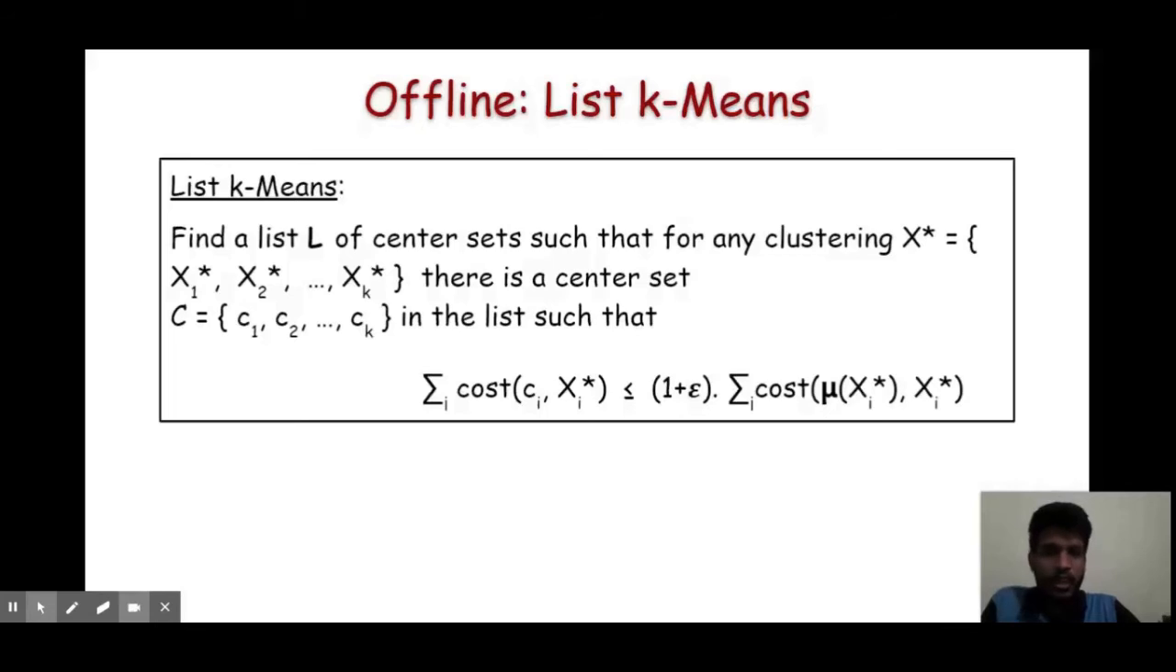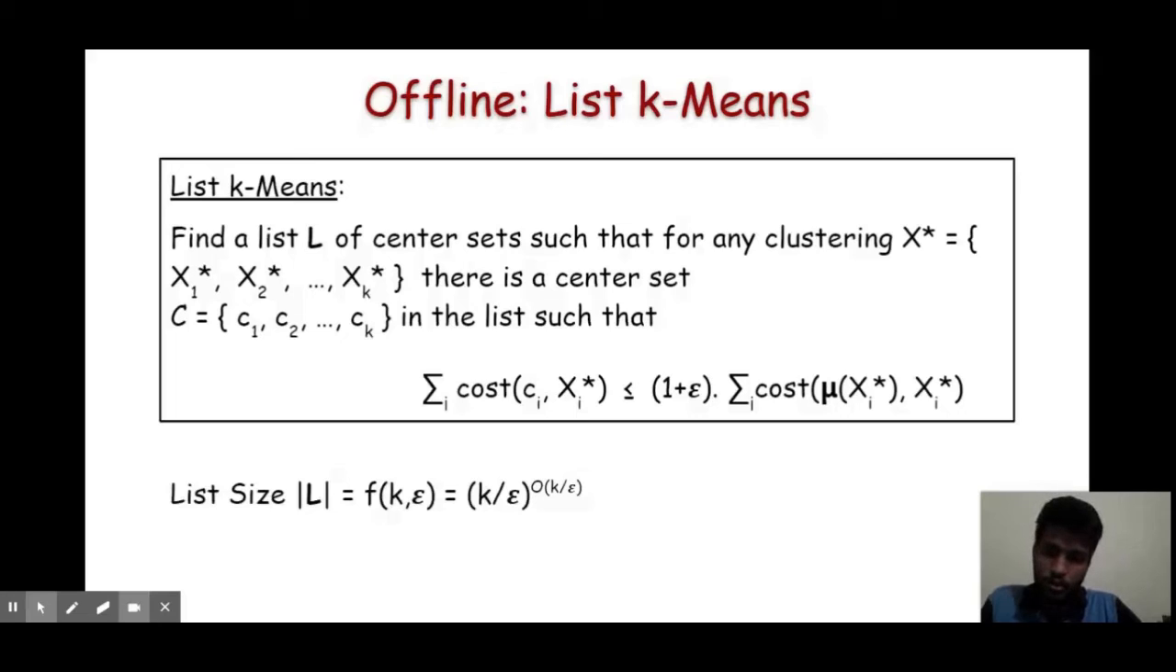So let us see how the list k-means problem gives a PTAS for the constrained k-means problem. Let's consider any constrained k-means problem, and suppose X star is its optimal clustering. I know that there is a center set in the list which gives a 1 plus epsilon approximation for that clustering. So for every center set in the list, I will run the partition algorithm and take the clustering which gives the minimum cost. That clustering will be a 1 plus epsilon approximation to the optimal clustering.